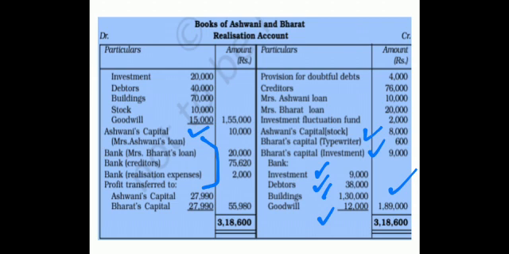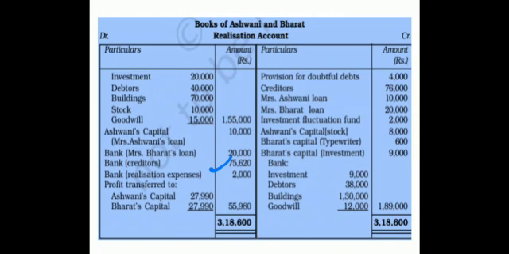Bank, Mrs. Bharat's loan 20,000. Creditors 75,620. How I arrived at this figure? See, creditors were 76,000. They gave us a discount of 380. So final value is 75,620. Calculation clear? Then realization expenses 2,000. That means profit transferred to Ashwani and Bharat.